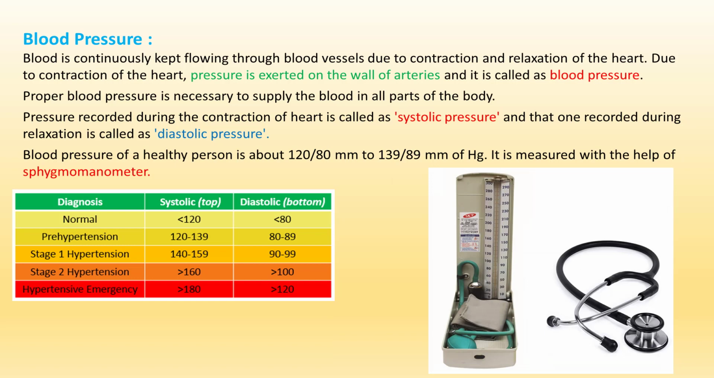Blood pressure of a healthy person is about 120/80 millimeters to 139/89 millimeters of Hg, that is mercury. It is measured with the help of a sphygmomanometer.